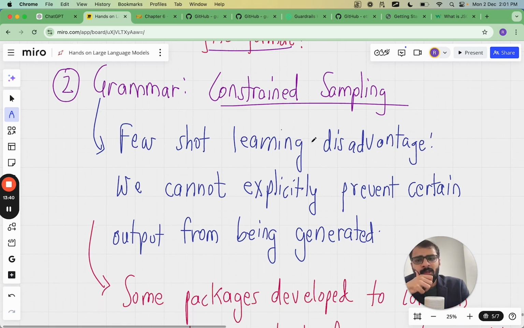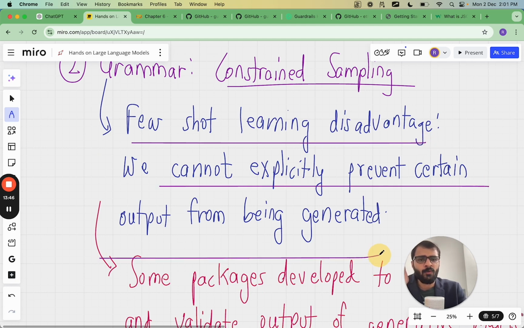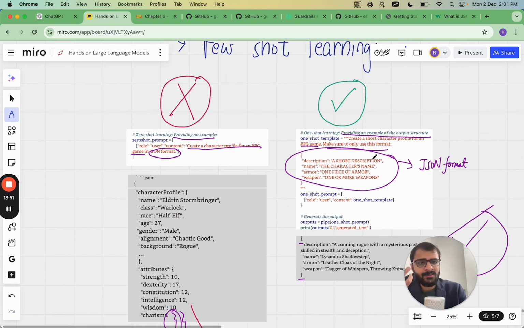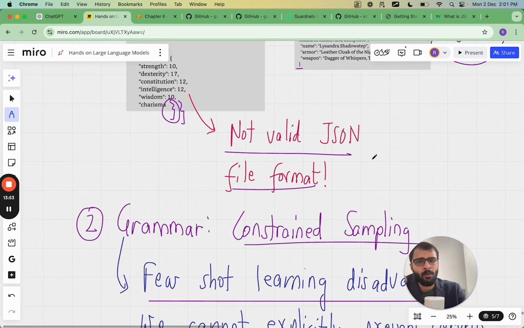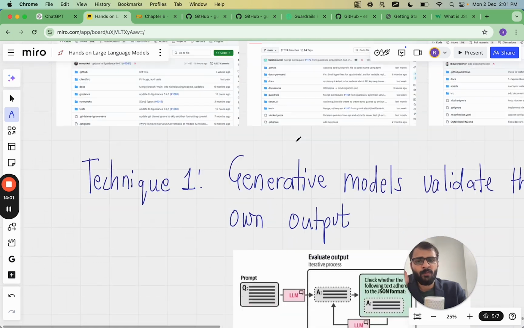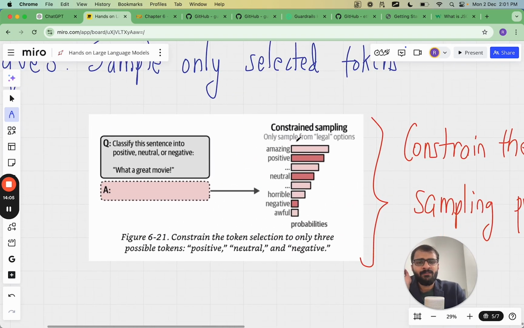So what this actually means is that in few shot learning, we cannot explicitly prevent certain output from being generated, which means that even if we provide certain examples, we still cannot guarantee what tokens will be produced. In constrained sampling, what is actually done is that we can take some steps in order to actually prevent certain output from being generated. So what I'm going to show is just a schematic for this, which is the schematic of constrained sampling.